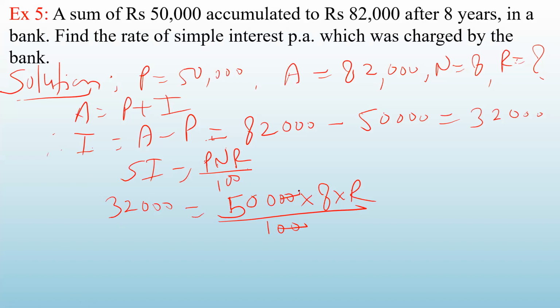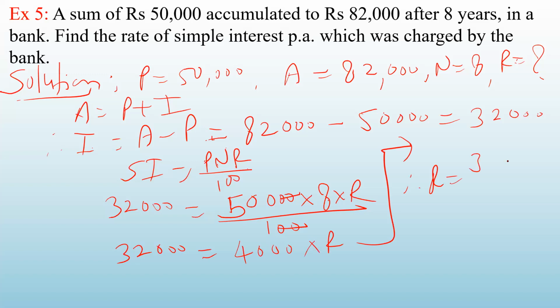So what will you get? 32,000 is equal to 8 into 5, that is 40, and 2 more zeros, into R. So what will be the value of R? Therefore, R is equal to 32,000 divided by 4,000. So these three zeros will get cancelled with this. You will get 8. So R is 8.